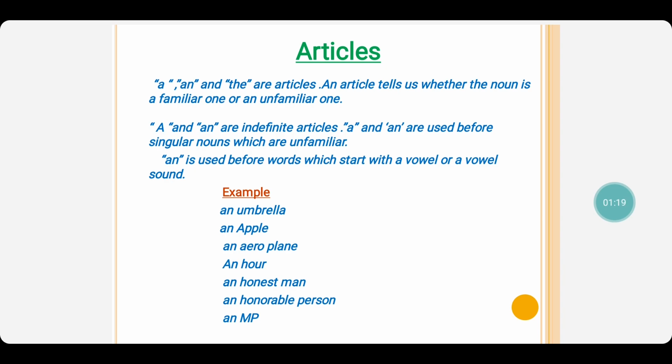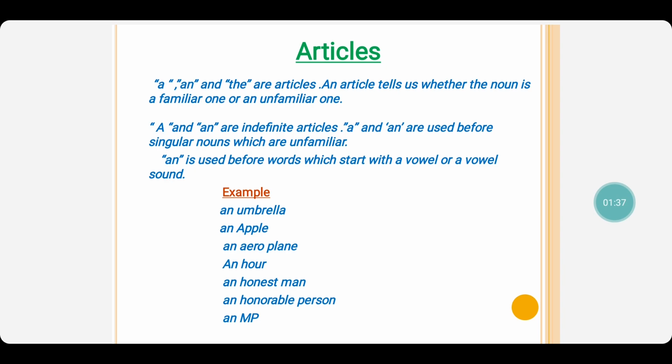Here, an umbrella. U is a vowel, so an umbrella. An apple, A is a vowel, so an apple. An aeroplane, A is a vowel, so an aeroplane.